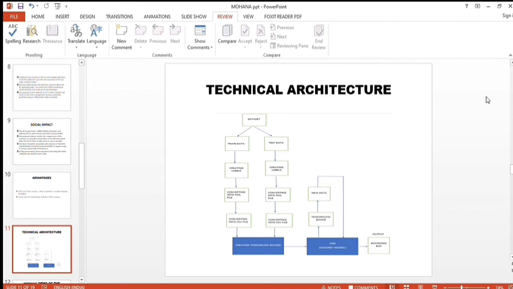When we give new data as an input, it compares with the already given data and brings out the result. When it detects fire, it will show a green signal, and when we give a no-fire picture, no green signal will pop up. This will be the result of this architecture. With this, I will hand over to Abirami.